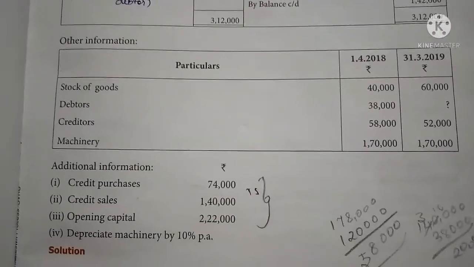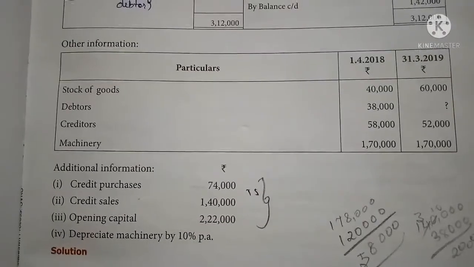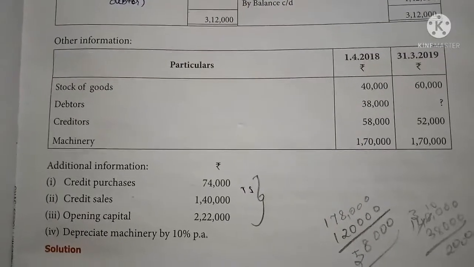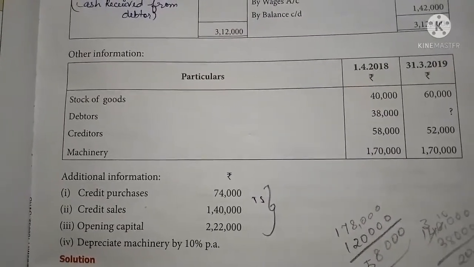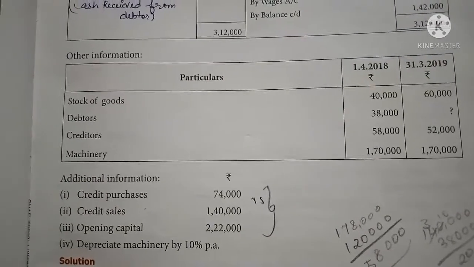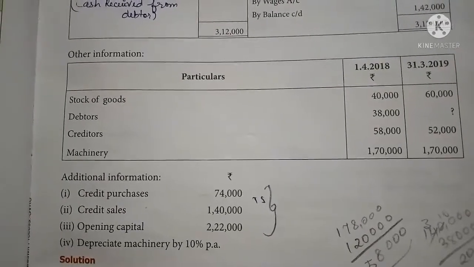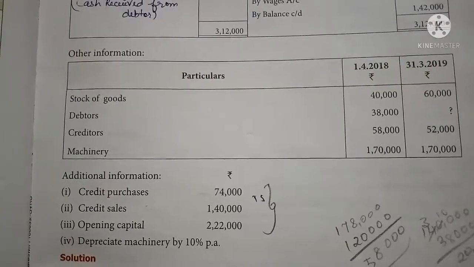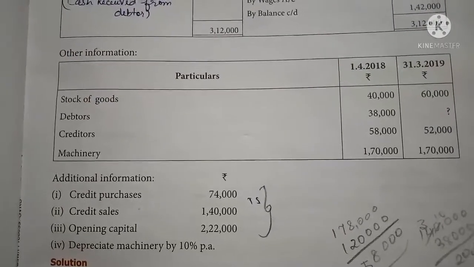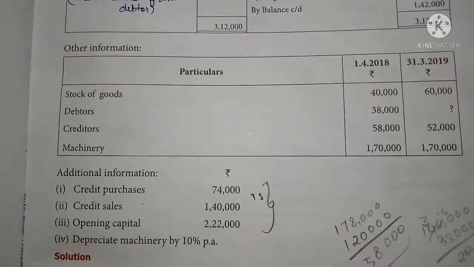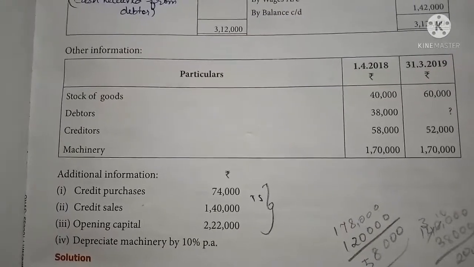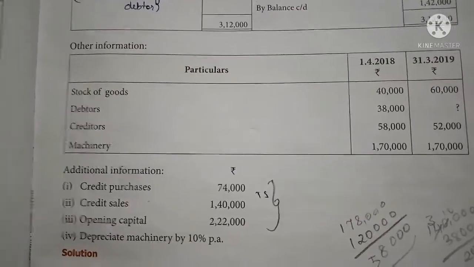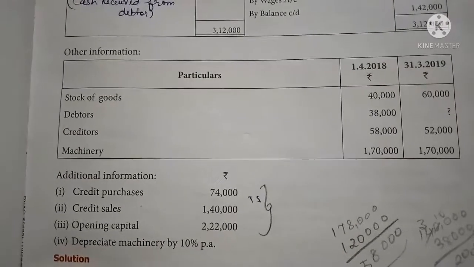Additional information is also given. Credit purchase is given, 74,000, it should be taken to the trading account debit side. Credit sales is also given, 1,40,000, it is taken to the trading account credit side, and also the debtors account debit side, credit sales. Opening capital is given, so no need to prepare the statement of affairs. Opening capital is given in the sum itself.